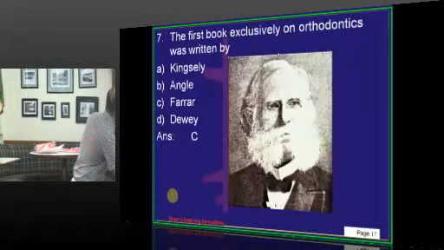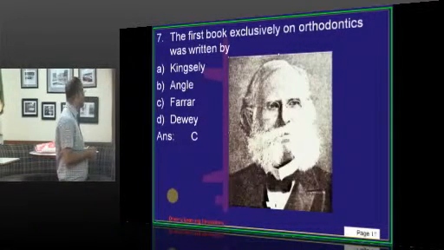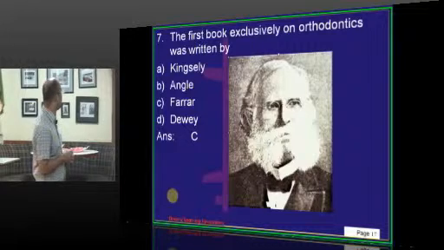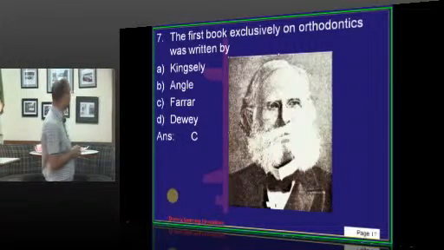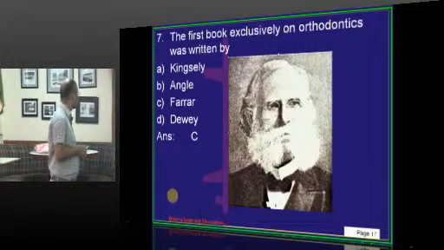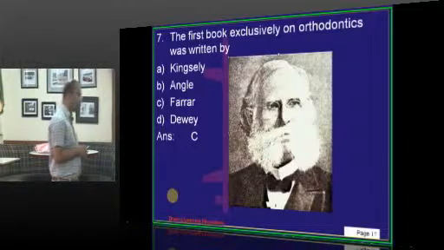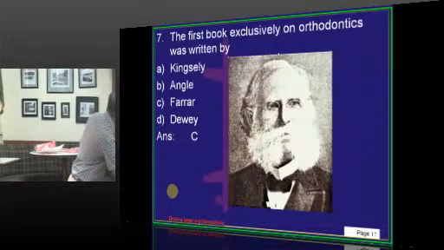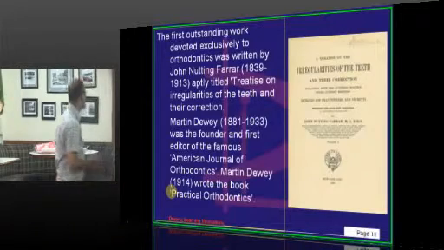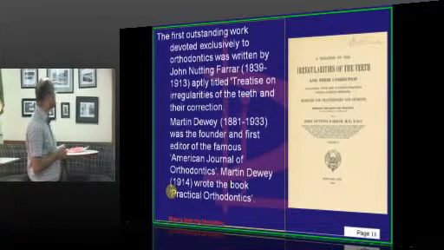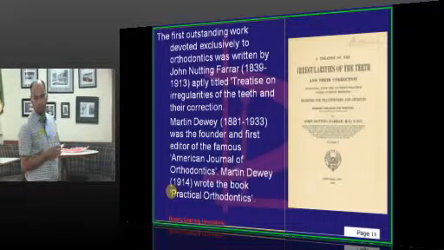The first book written exclusively on orthodontics was by Farrar, and later Kingsley also wrote another one, but the first one dedicated to orthodontics is by Farrar. John Nutting Farrar's book was titled Treatise on Irregularities of the Teeth and Their Correction.